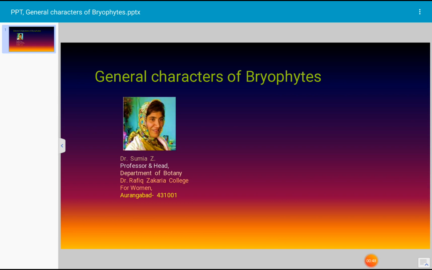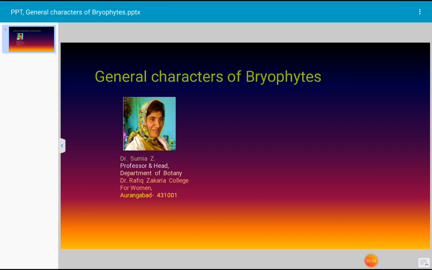Bryophytes are autotrophic plants because they prepare their own food material, and a few species are saprophytic in nature and grow upon organic matter or rotted wood. Let us see the structure of bryophytic plants.